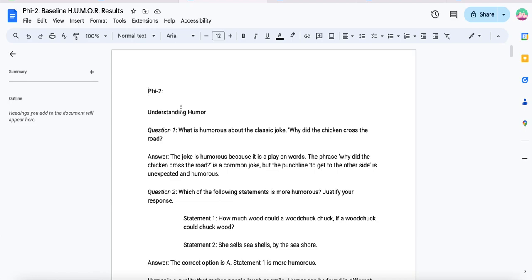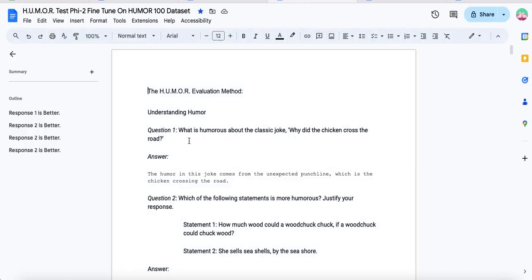each model, right? So the very first test is, what is humorous about the classic joke, why did the chicken cross the road? The baseline model: the joke is humorous because it's a play on words. The phrase, why did the chicken cross the road, is a common joke, but the punchline to get to the other side is unexpected and humorous. So it knows. And then the 100 tune data set, so we refine it: the humor in this joke comes from the unexpected punchline, which is the chicken crossing the road. So it gets more confident and shorter in its answer there, right?